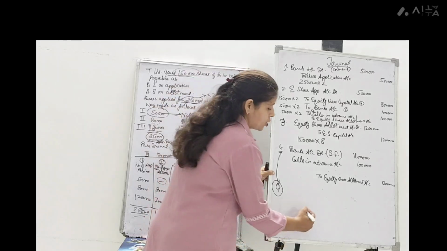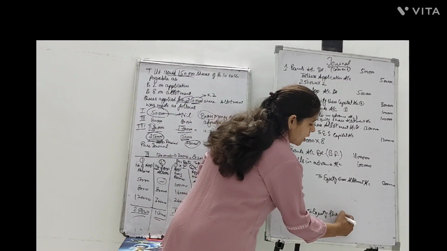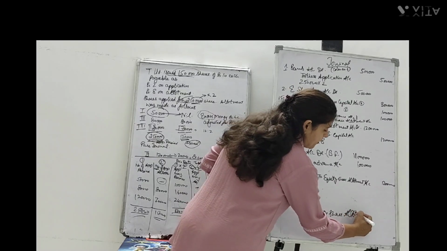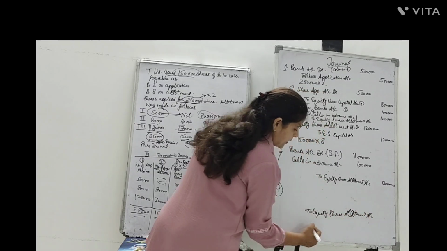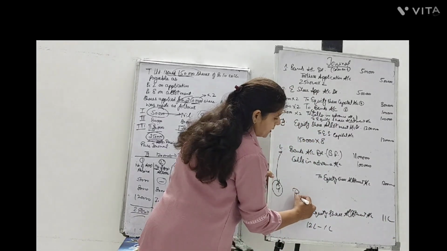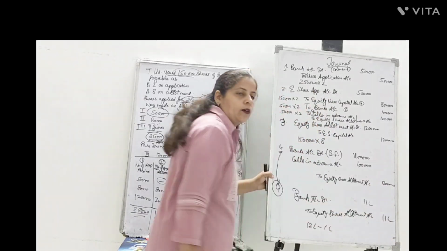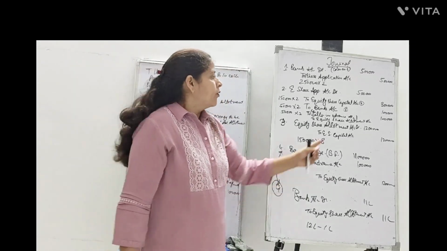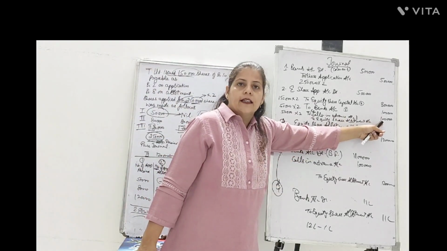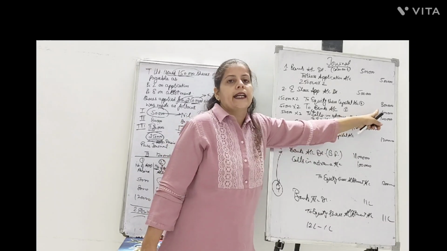How it will change? Equity share allotment account won't be credited with 12 lakh, rather it would be credited with 11 lakh rupees, and the bank value would be debited also with 11 lakh. Why? Let's see. We have credited it with 1 lakh, debited it with 12 lakh. Debit is 12, credit is 1.